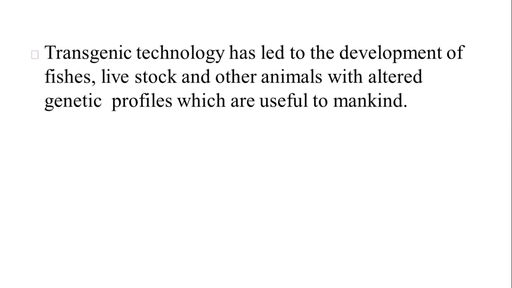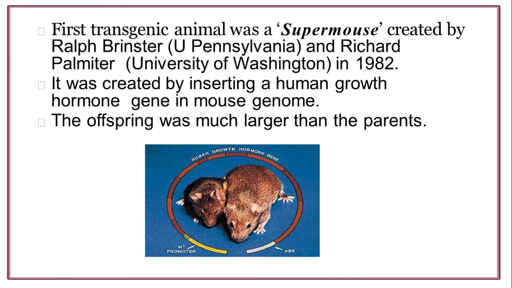Transgenic technology has led to the development of fishes, livestock and other animals with altered genetic profiles which are useful to mankind. The first transgenic animal was a super mouse.